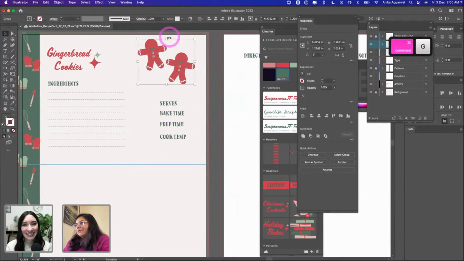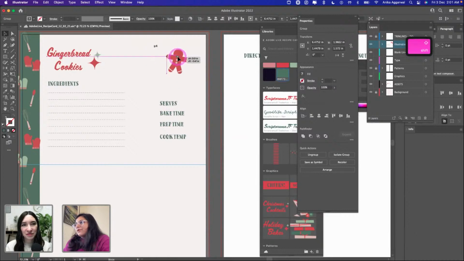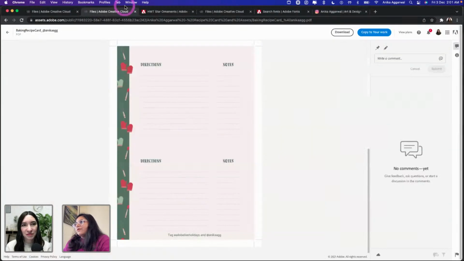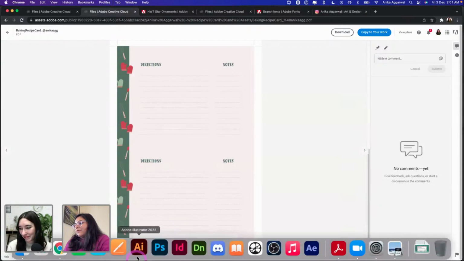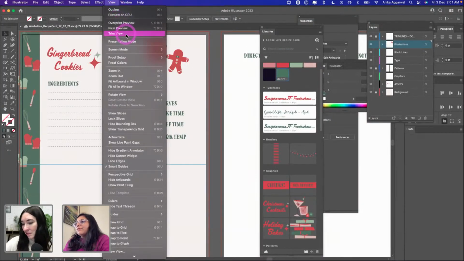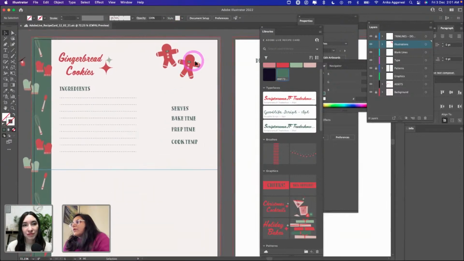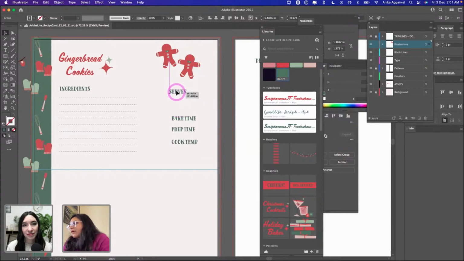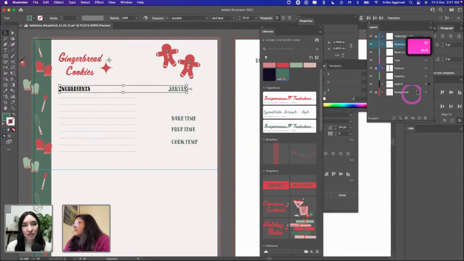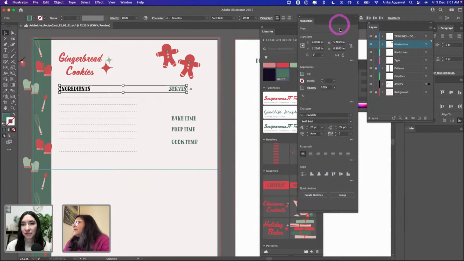And we have these tools. Let me group this, make it smaller, not make it bigger. Hold on. What's happening? Where's my Illustrator? Logged out of it. Let me go to view. Okay, trim view is not turned on. Cool. So if you have this guy, maybe I want to align this to ingredients. Let me do that. Where's my properties?